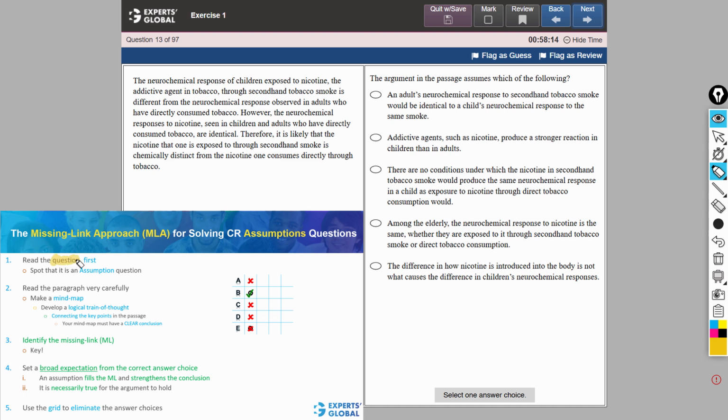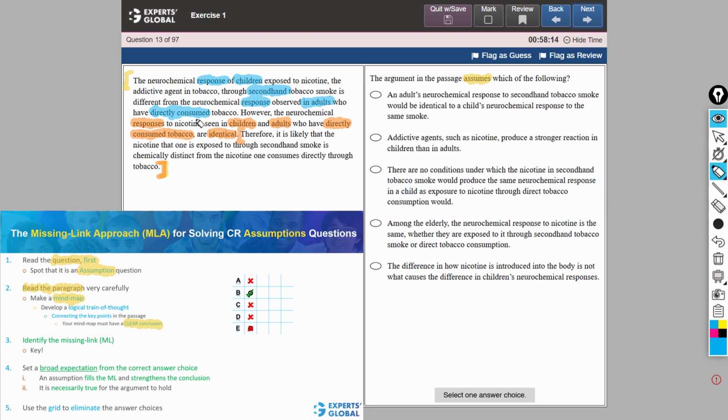We read the question stem first and notice that it is an assumption question. Next, we read the paragraph, develop our mind map, and identify the conclusion of the passage, which is this last sentence. We see that on direct consumption, children and adults have identical responses, whereas the second-hand consumption leads to a different response in children compared to the response in adults on direct consumption.